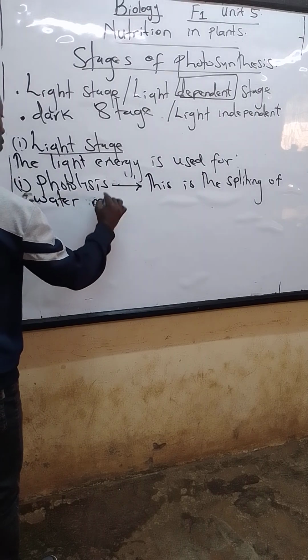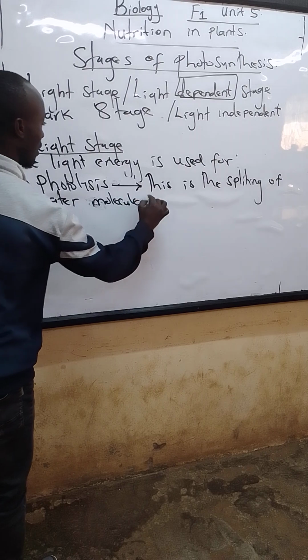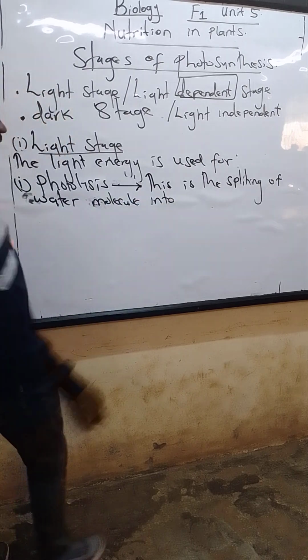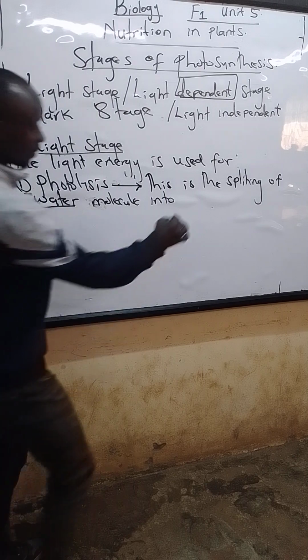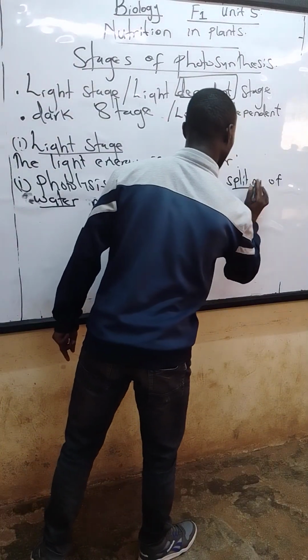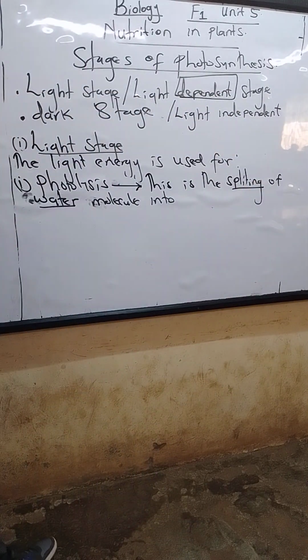Water molecules into two things. Remember, water is a what? A compound made up of hydrogen and oxygen.